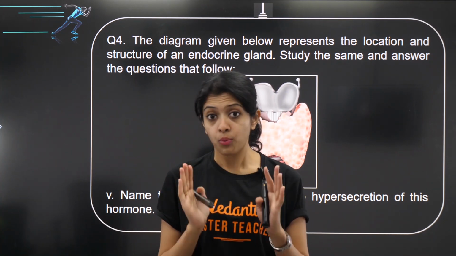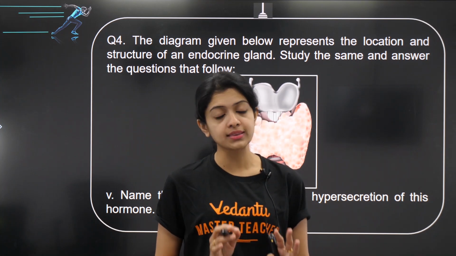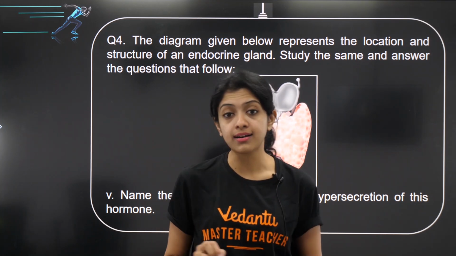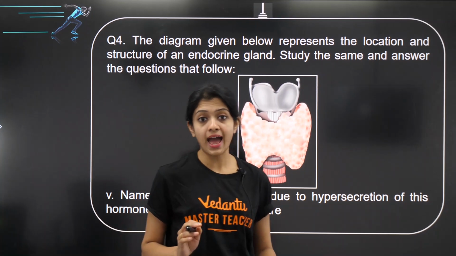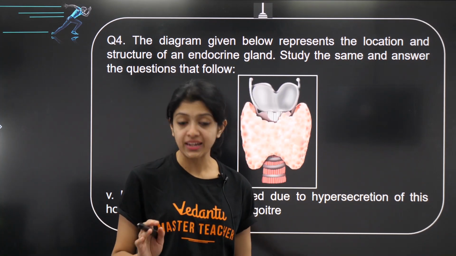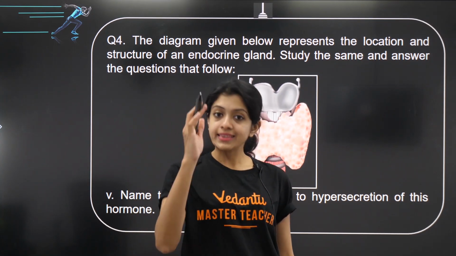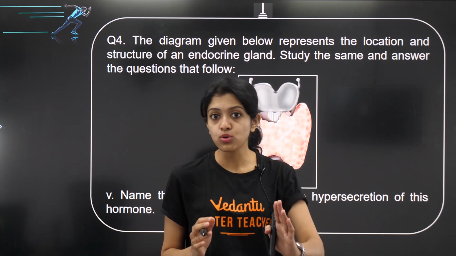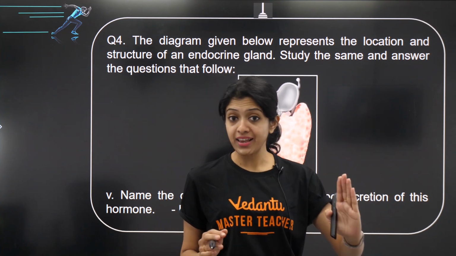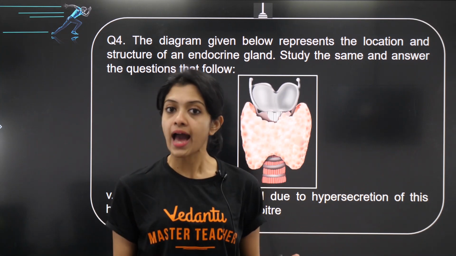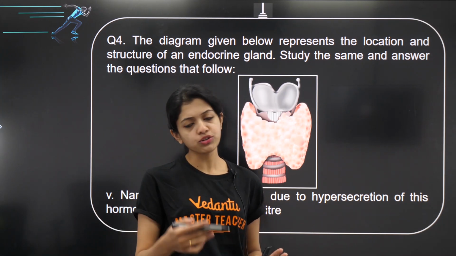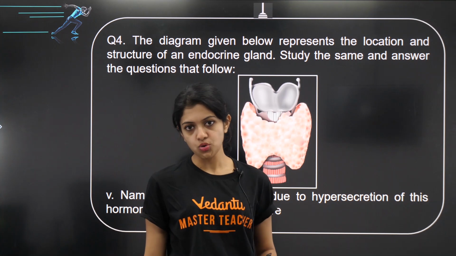As I told you when I taught you the chapter, the best way to learn this chapter is by making a systematic table. You must have a table definitely with the columns that tell you the name of the gland, what are the hormones it secretes, and what are the defects caused by hyposecretion and hypersecretion. Additionally, if you want anything more, do feel free to add to that.